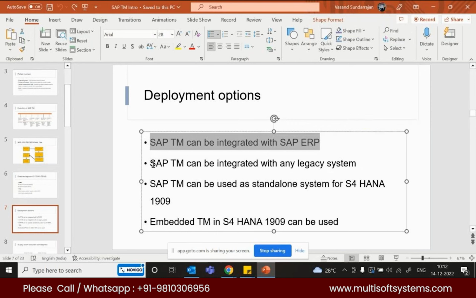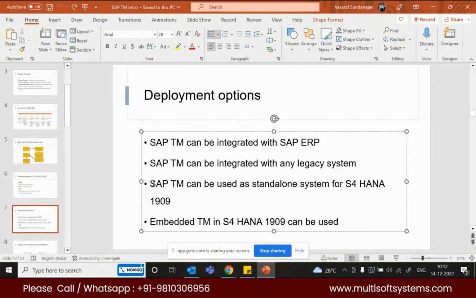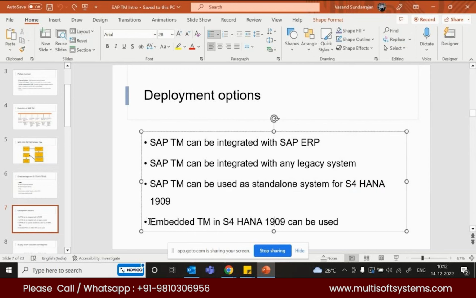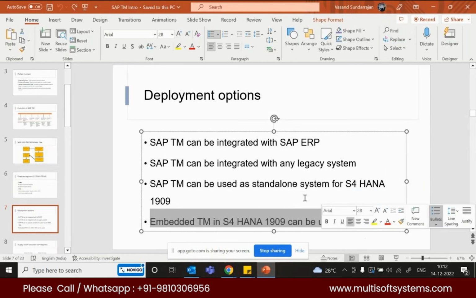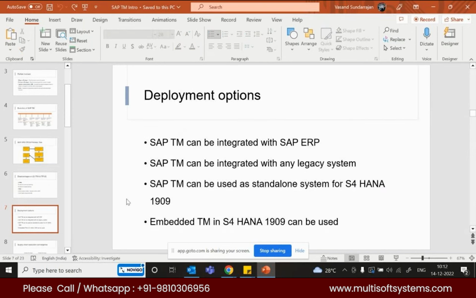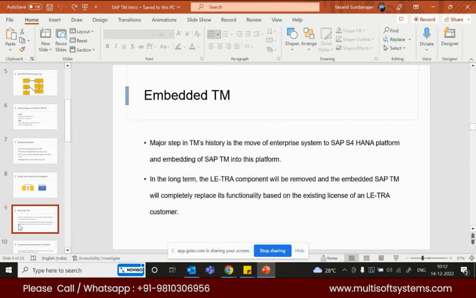And transportation management can be integrated with any other legacy system, any other software other than SAP. And SAP TM can be used as a standalone system for S4HANA. And embedded TM in S4HANA can also be used. So now, what is the most popular, or what are we going to use? We will be using embedded TM only, the last one, right? It is the recent one, 2024. So what are all the advantages of embedded TM?